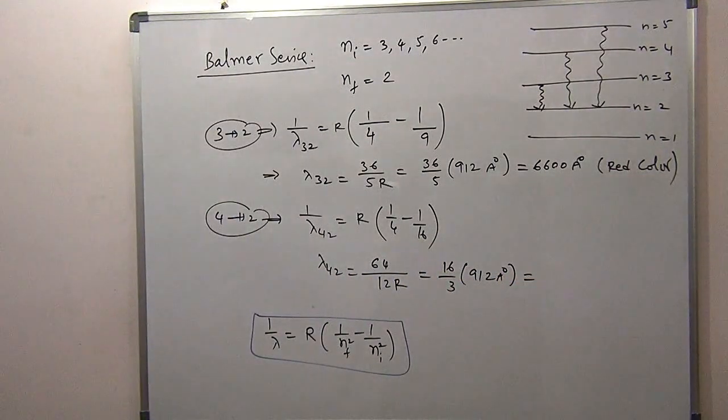Approximately 3 fives are 15, and you can calculate it to get the accurate answer. So one is red color. After red color, what will come? VIBGYOR.